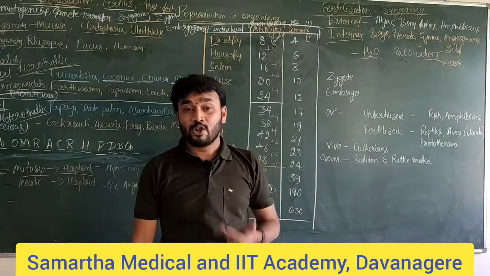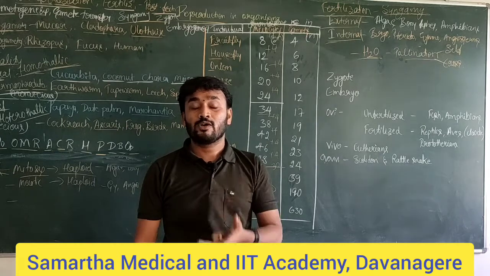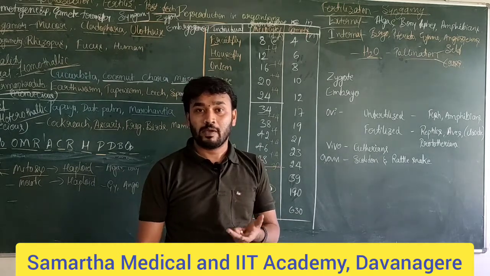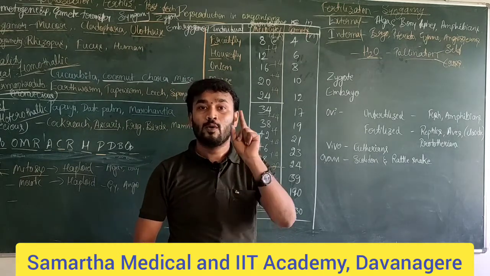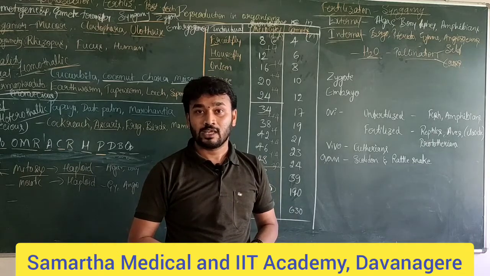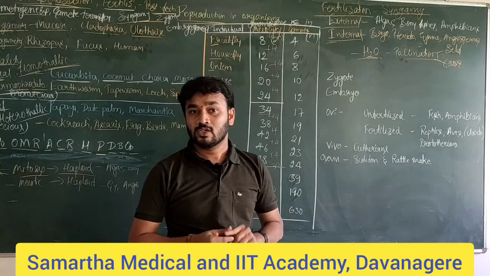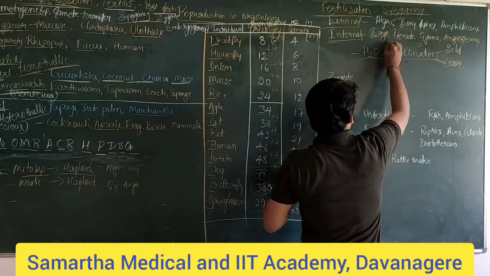Similarly, in animals we can take the best example. In animals, the sperms produced in the human male are more in number, but the ovum produced in the female human is only 1 for a month. So that's the example we can quote here.